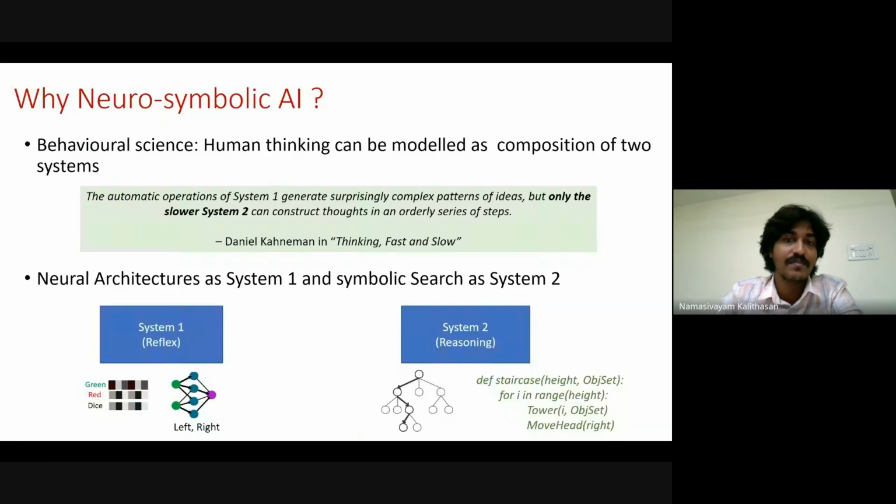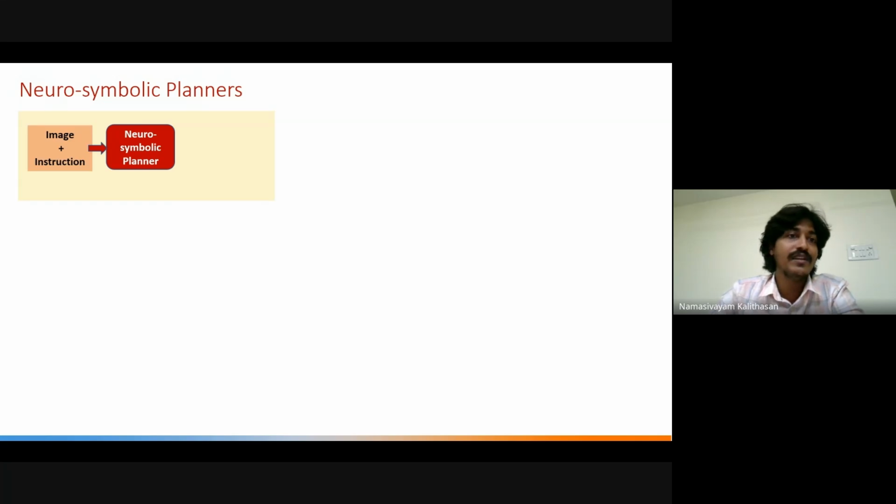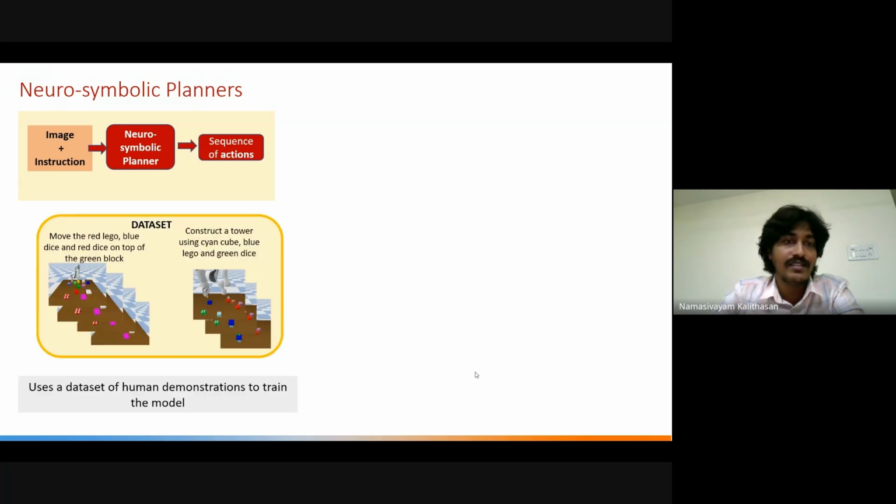but let me come to a particular case where I can explain how this blending actually helps and how it is useful. If we consider a class of neuro-symbolic planners, they usually take an initial image or initial scene as input and a natural language instruction, and output a sequence of actions. They use a dataset of instruction plus keyframes to train the model.